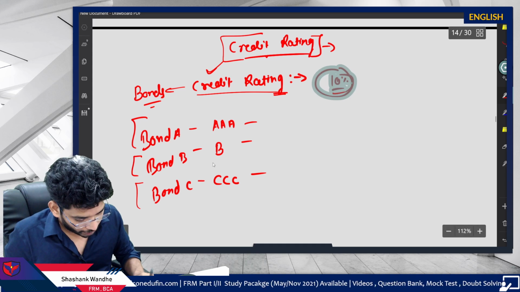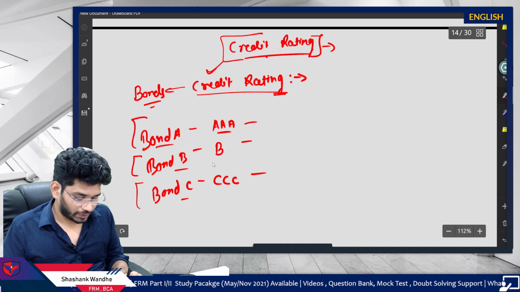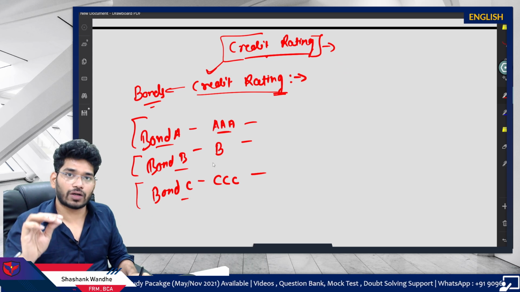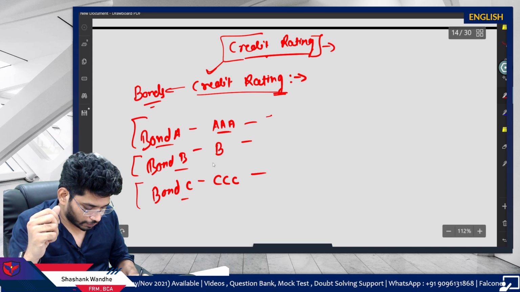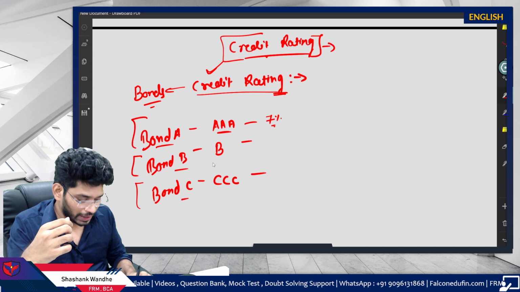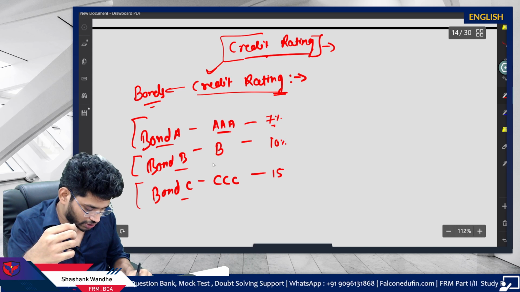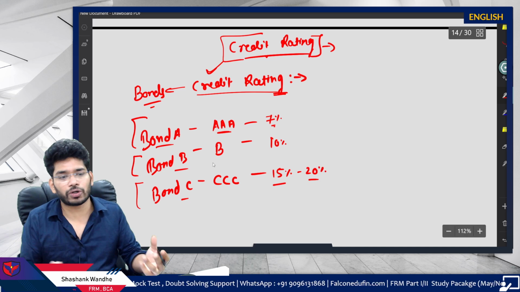See, in the case of bond A, bond B, bond C, if bond A is AAA rated, then in the majority of cases this bond will give you lower returns, like say 7%. Bond B will give you 10% return, and bond C will give you maybe 15 to 20% return, because it is a junk bond, it is about to collapse.